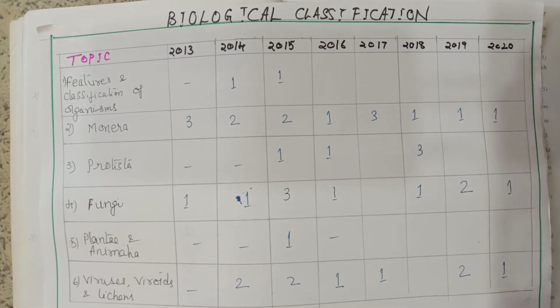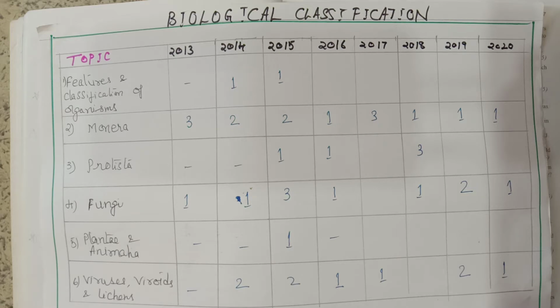So, you will have an idea what type of questions are asked in the NEET exam. For every chapter I am going to present an analysis showing, for each subtopic of that chapter, in which year how many questions have appeared. Today I am starting with biological classification. As you can see on the screen, I have divided the topic into 6 subtopics. For each subtopic I have given how many questions appeared in which year. So you can have a look at this.